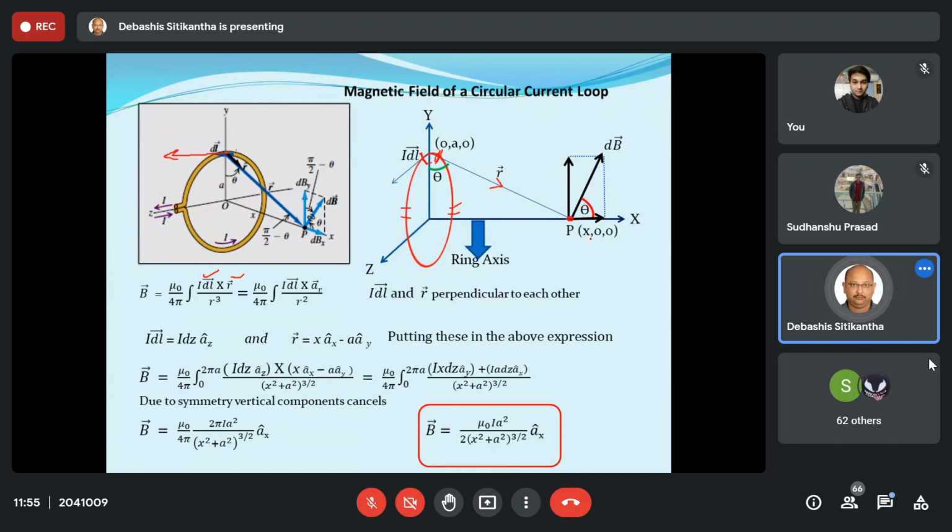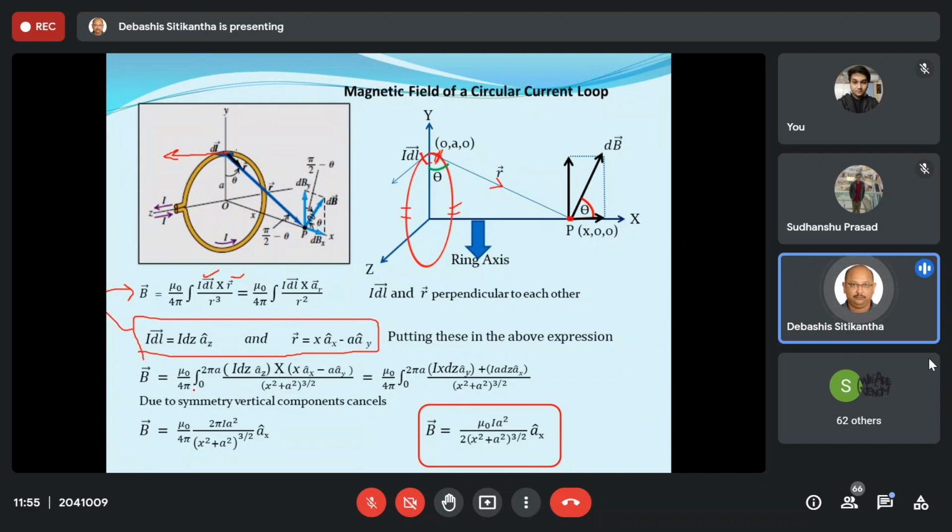Simple, just coordinate by coordinate subtract the source from the target. So x minus 0, ax cap; 0 minus a, that is minus a ay cap; 0 minus 0, that is 0 az cap. So finally, I have evaluated all these things from the diagram. Once I have done this, now let us put it in this equation. So when I put it in this equation, what am I going to get?